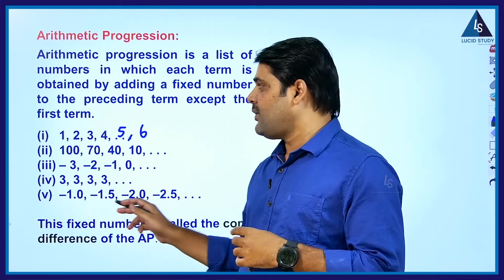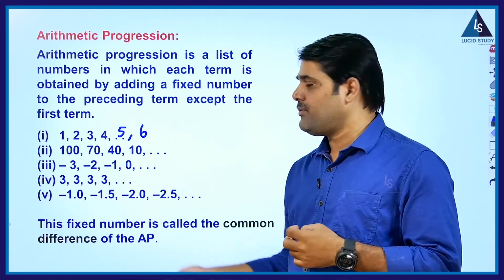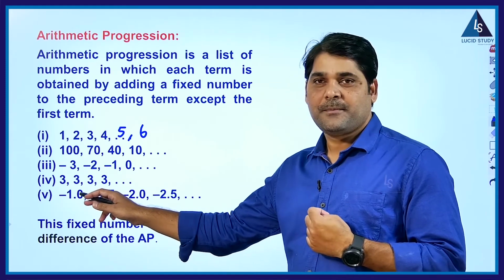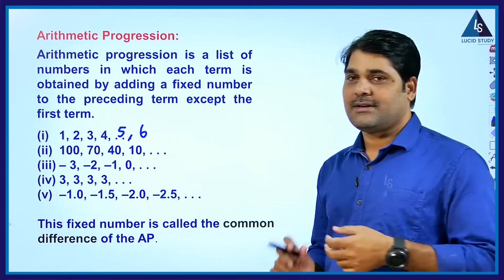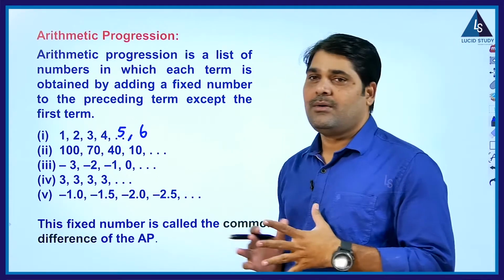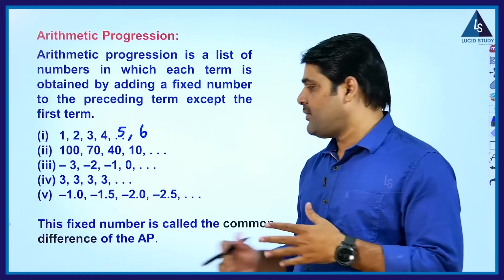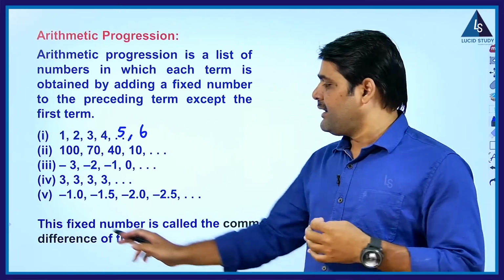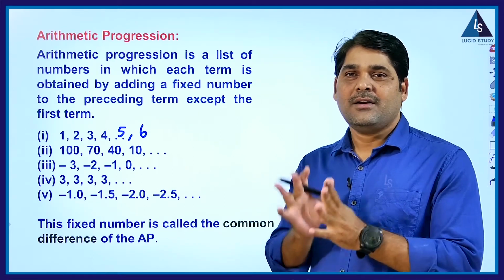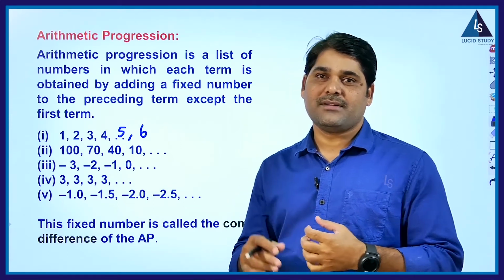Now this is also an arithmetic progression. See, minus 1.0, again minus 1.5. What you are doing? You are adding minus 0.5 here. So this is a decreasing progression. Negative value is increasing, that is why it is a decreasing progression. Now we have to discuss the fixed number that we are adding. That fixed number whatever we added is said to be the common difference of the AP. The fixed number which you add to continue the numbers is said to be the common difference of the AP.